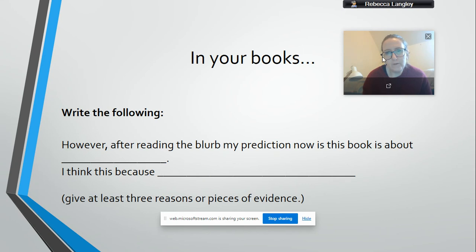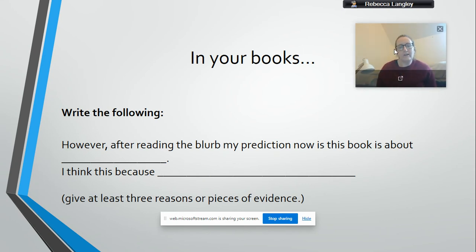So in your books, you're going to write the following. It's really, really short. "However, after reading the book, my prediction now is the book is about..." So now I'm going to change my prediction. It's going to be about the skunk moving in with the badger. And I think this because it says it's Badger's new roommate. So if you could give me 3 or so sentences that just say how your prediction has changed, and then tomorrow we're actually going to hear chapter 1 of the book.